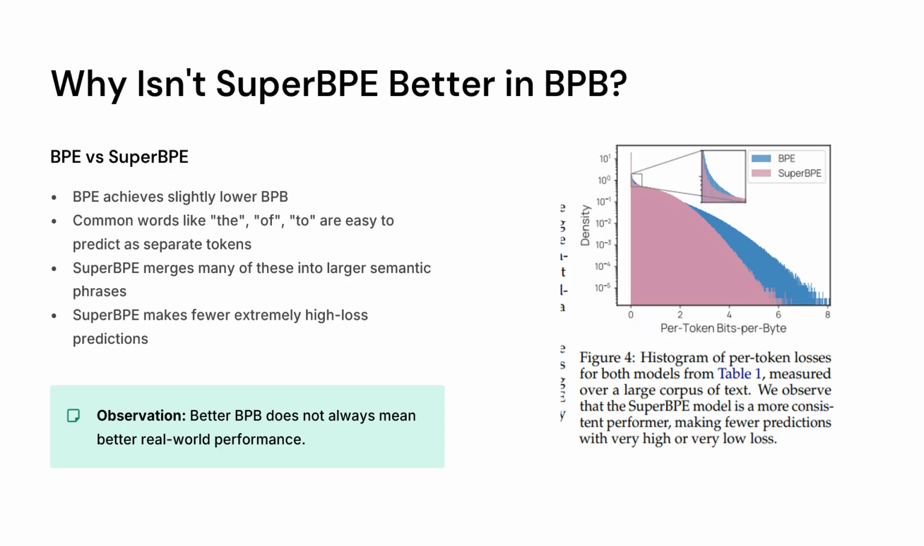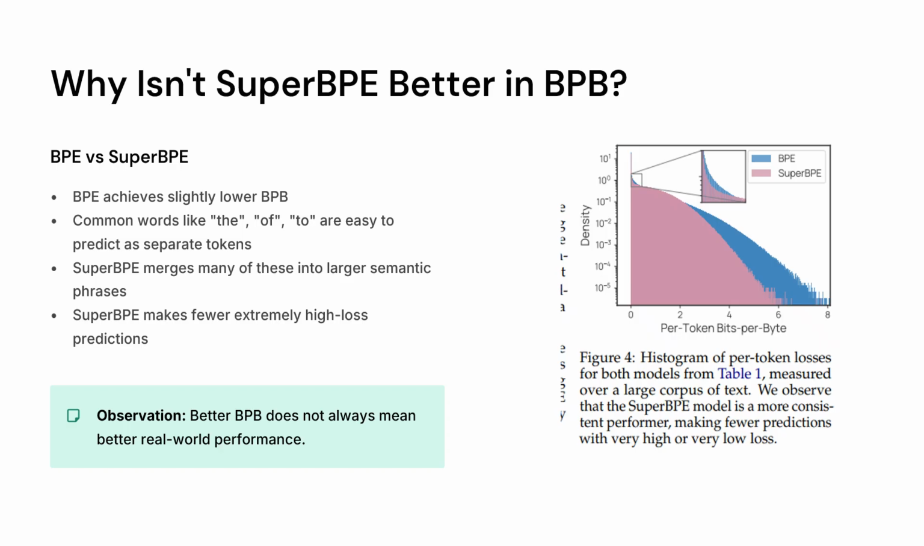So now one thing to note was that the BPB of BPE was slightly lower than that of SuperBPE. Now the thing to note here is that BPE has common words a lot of the times, like the, of, to. So while we were predicting, these words come a lot more number of times than others. So it's quite easier to predict and results in a lower BPB. But on the other hand, SuperBPE merges a lot of these words like by the way or by accident and all. So this results in larger phrases and can increase the BPB.